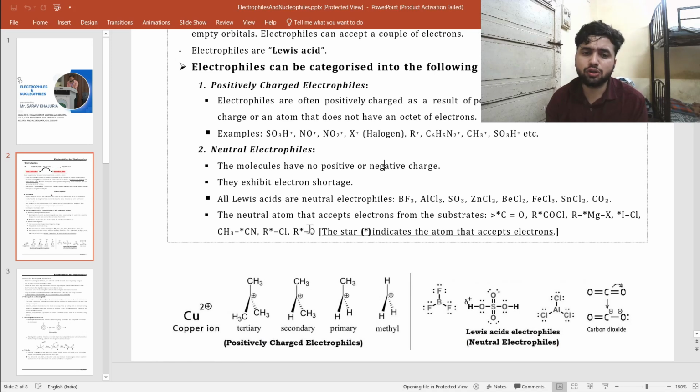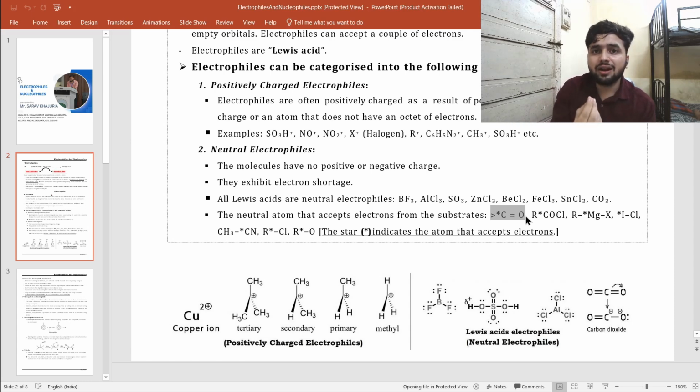There are also neutral electrophiles in which a pi bond is present, like in carbonyl. You might have seen the addition of a nucleophile to the carbonyl group. How does it happen? In C double bond O, oxygen is more electronegative than carbon, so it abstracts the electron density from the carbon.